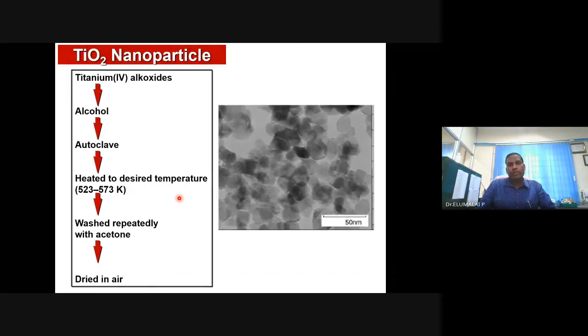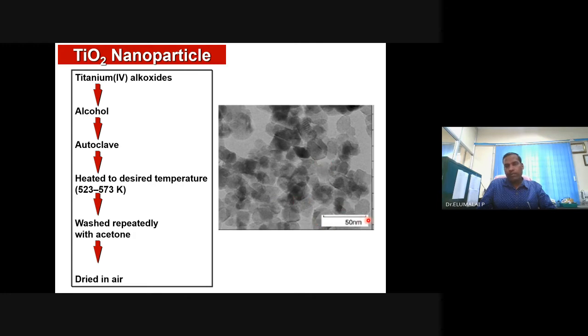So here is one example. If someone has synthesized titanium oxide nanoparticles, they have taken titanium alkoxides. You can also take any other metal salt. And not water as a solvent; here they have taken alcohol. Autoclave it. What is the condition? 523 to 573 Kelvin. You can convert into Fahrenheit or degrees. Then you are done. You wash it repeatedly to remove the unreacted titanium alkoxide or alcohol. Dry it. Then observe using a TEM or SEM microscope.